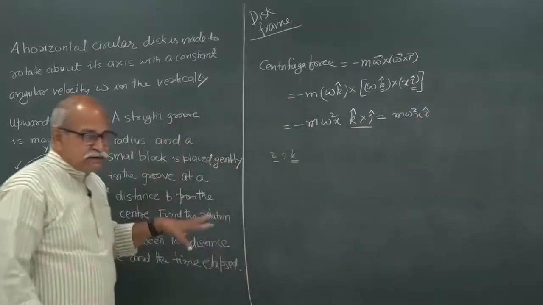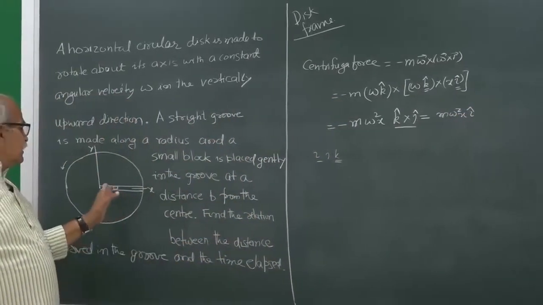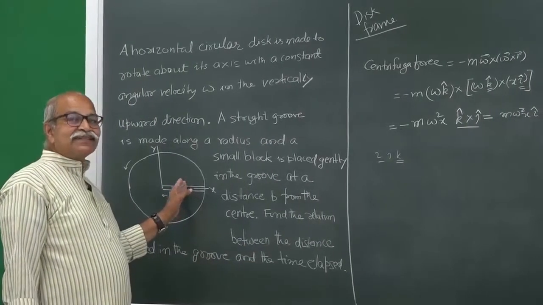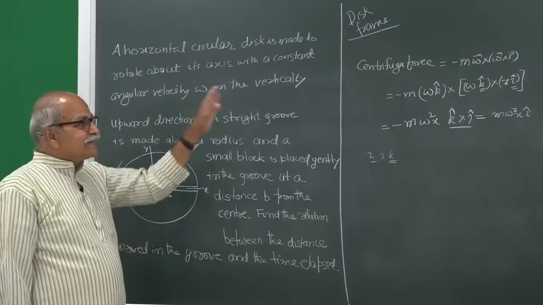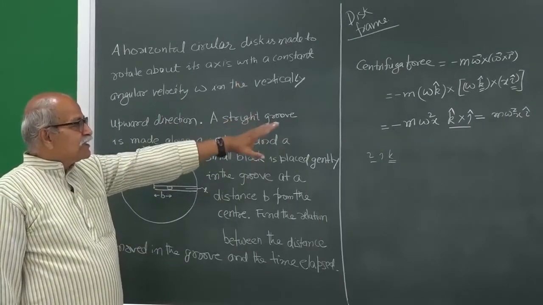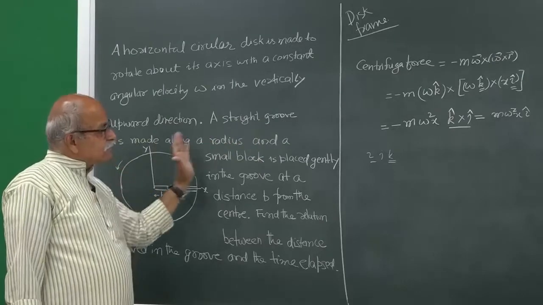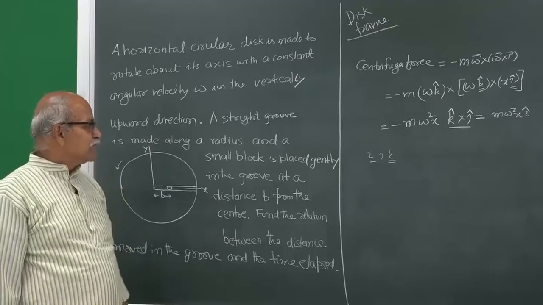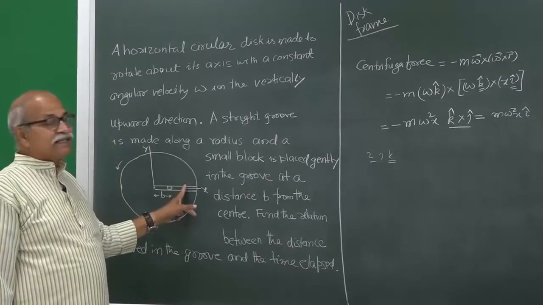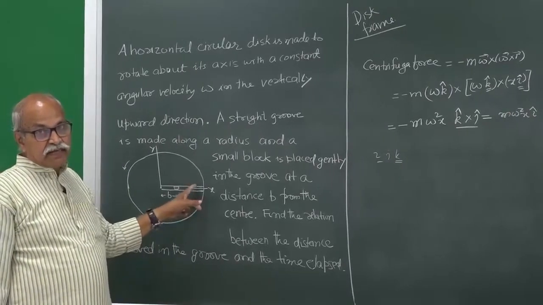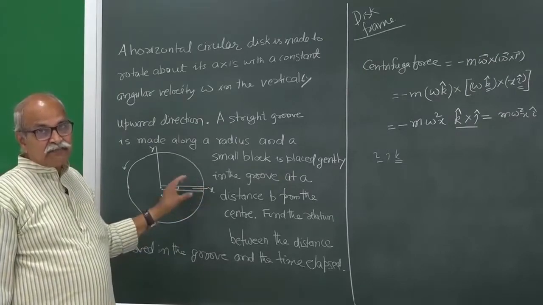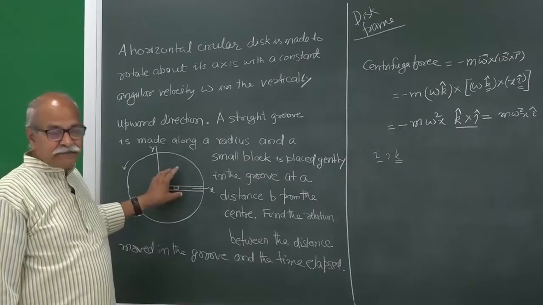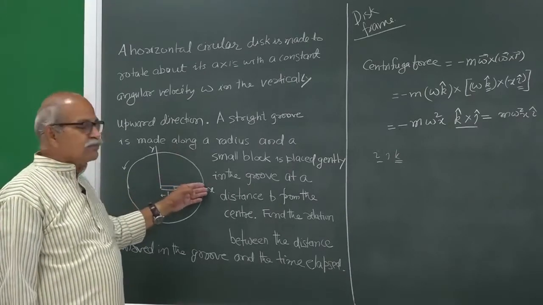We have told it several times that m omega square times the distance from the axis is the magnitude of the centrifugal force, and it is away from the axis. So, that is the centrifugal force. You do have a velocity. This particle is not at rest with respect to this rotating disc. On the disc, it is going in the groove.